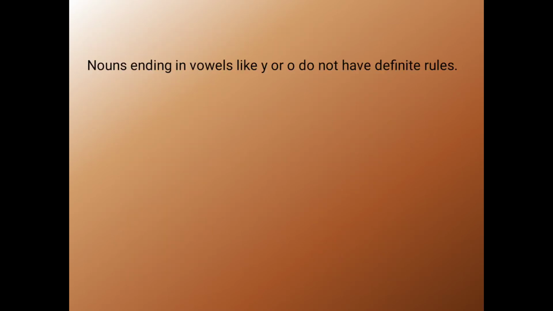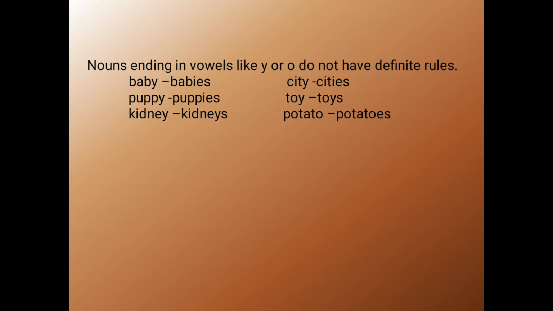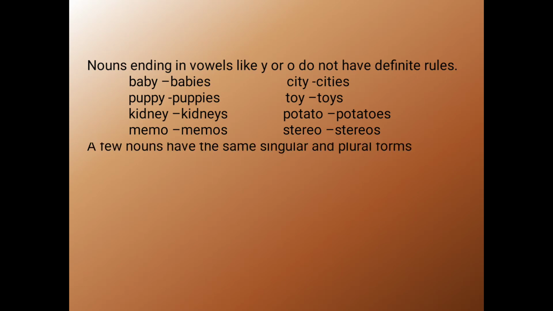And for nouns ending in y or o, we do not have definite rules. So for example, baby, babies, city, cities, puppy, puppies, toy, toys, kidney, kidneys, potato, potatoes, memo, memos, stereo, stereos. So there are no definite rules for these nouns.